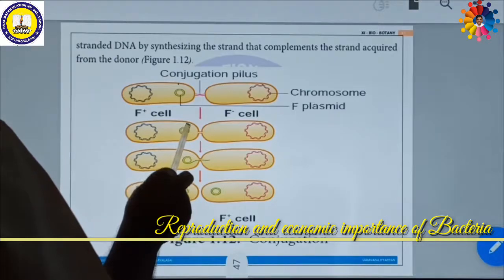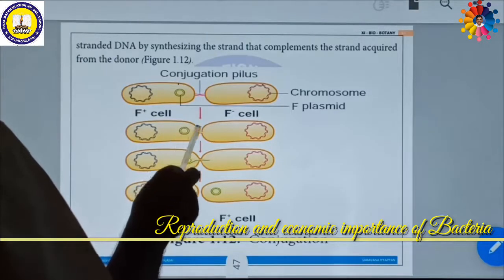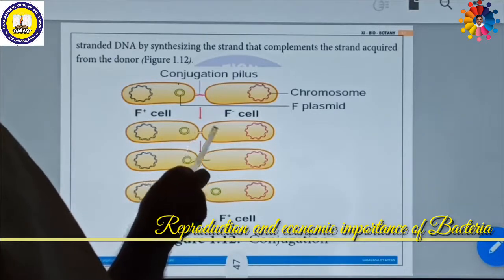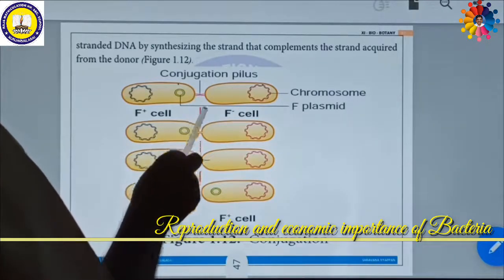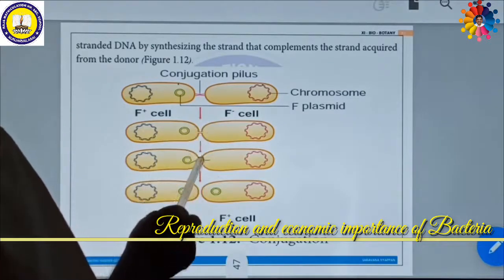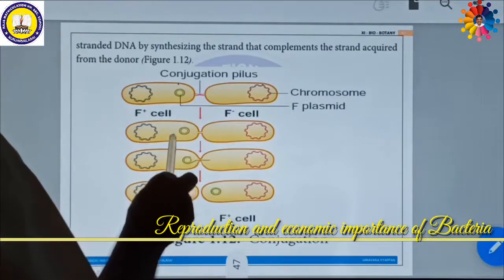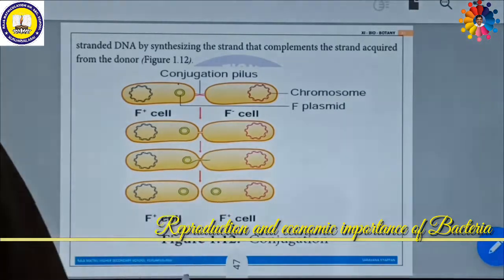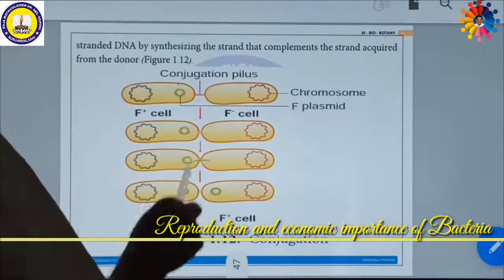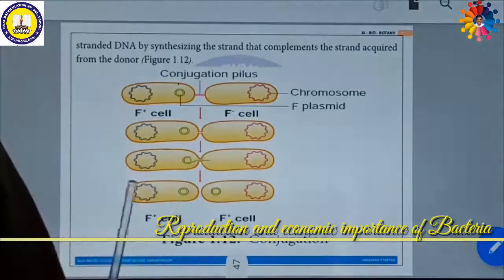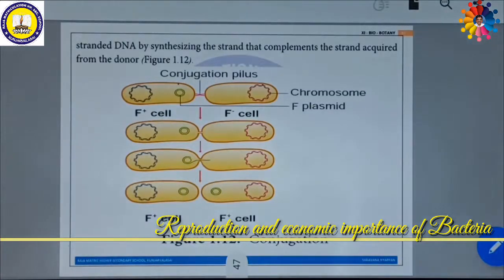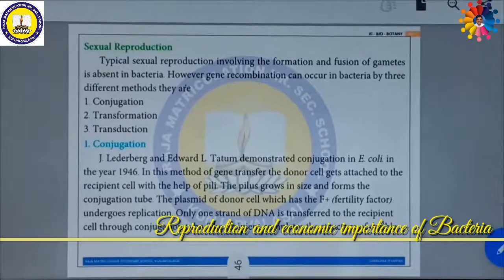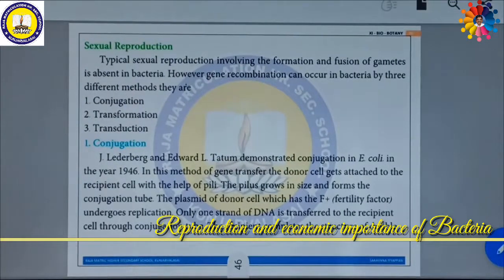One of the strands will break and form a conjugation pilus. Here the pili join together to form a tube-like structure. Through this tube, one of the DNA strands migrates and forms a coil in the other cell. Then both form double-stranded coils. Then they separate. This method is called conjugation. It is a type of reproduction, though not original reproduction.